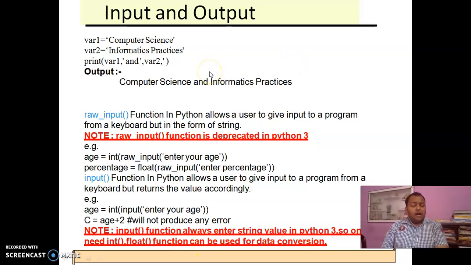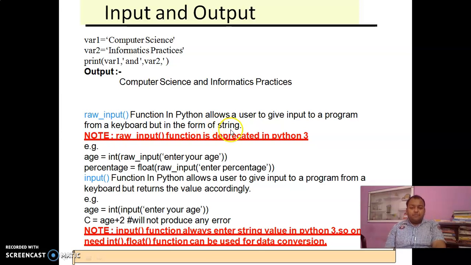Now input and output: how we will input and how we will output data in Python. Now friends, this is a variable. A variable is something whose value varies with time and is stored in a memory location. So I have taken computer science and informatics practices and print. It will be like that. Now my first function, friends, we will use the input function raw_input. It allows the user to give input to a program from the keyboard, but only in the form of a string.